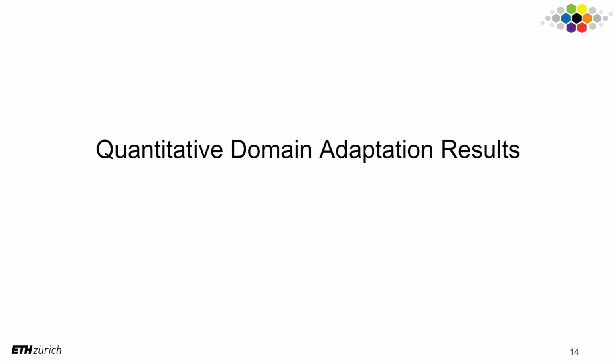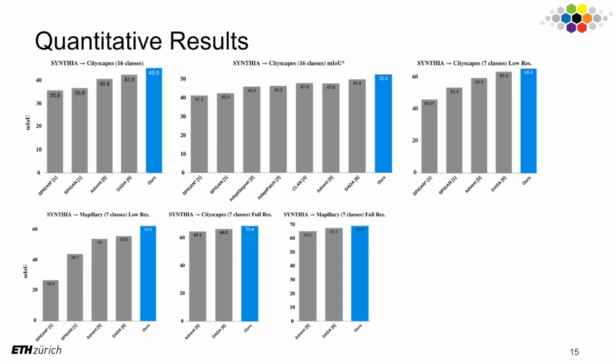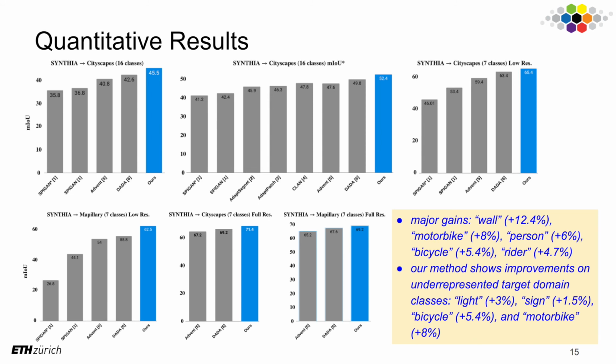Now I will present the quantitative results. Our model outperforms the previous state of the art on 3 domain adaptation benchmarks. The major gains come from the following classes: wall, motorbike, person, bicycle, and the rider.